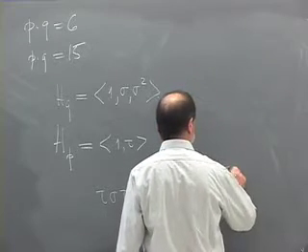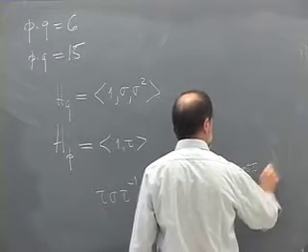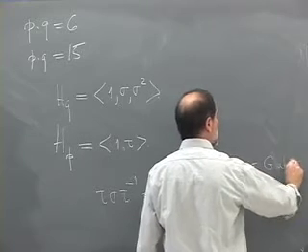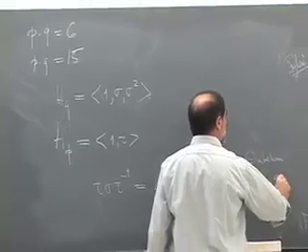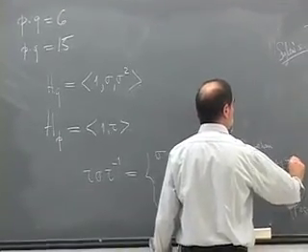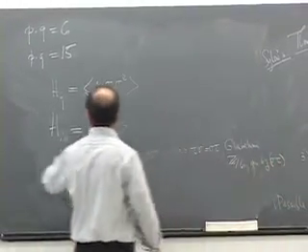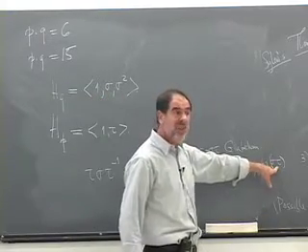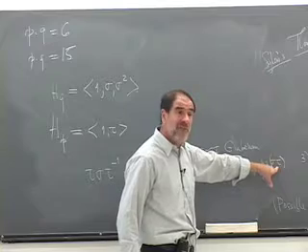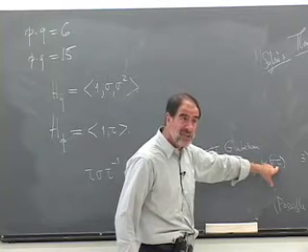Tau sigma equals sigma tau. G is abelian. And in fact, you'll find it's isomorphic to Z mod 6 generated by sigma tau. Namely, sigma has order 3, tau has order 2. Since they commute, you can prove that this has order 6. And if you have an element of order 6 in a group of order 6, it's cyclic.